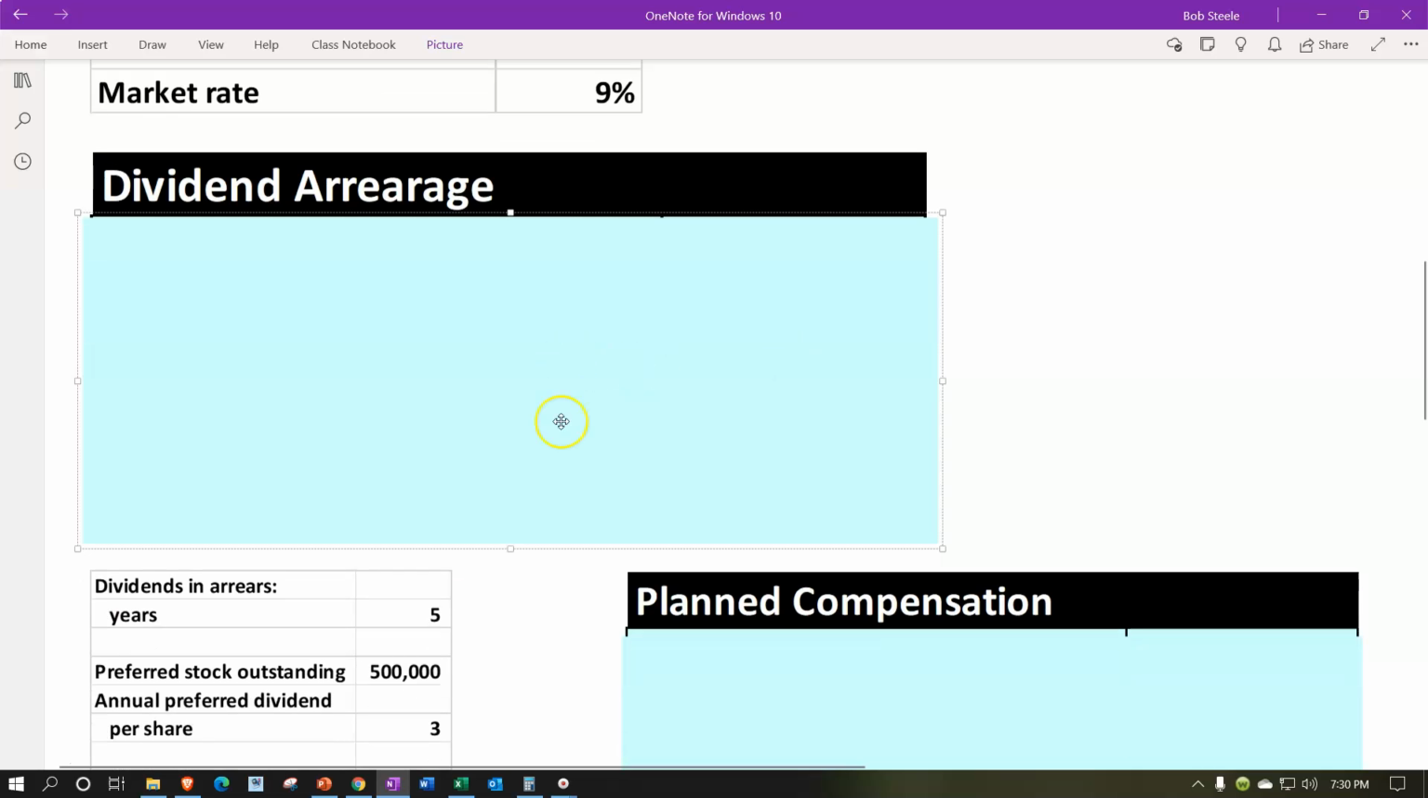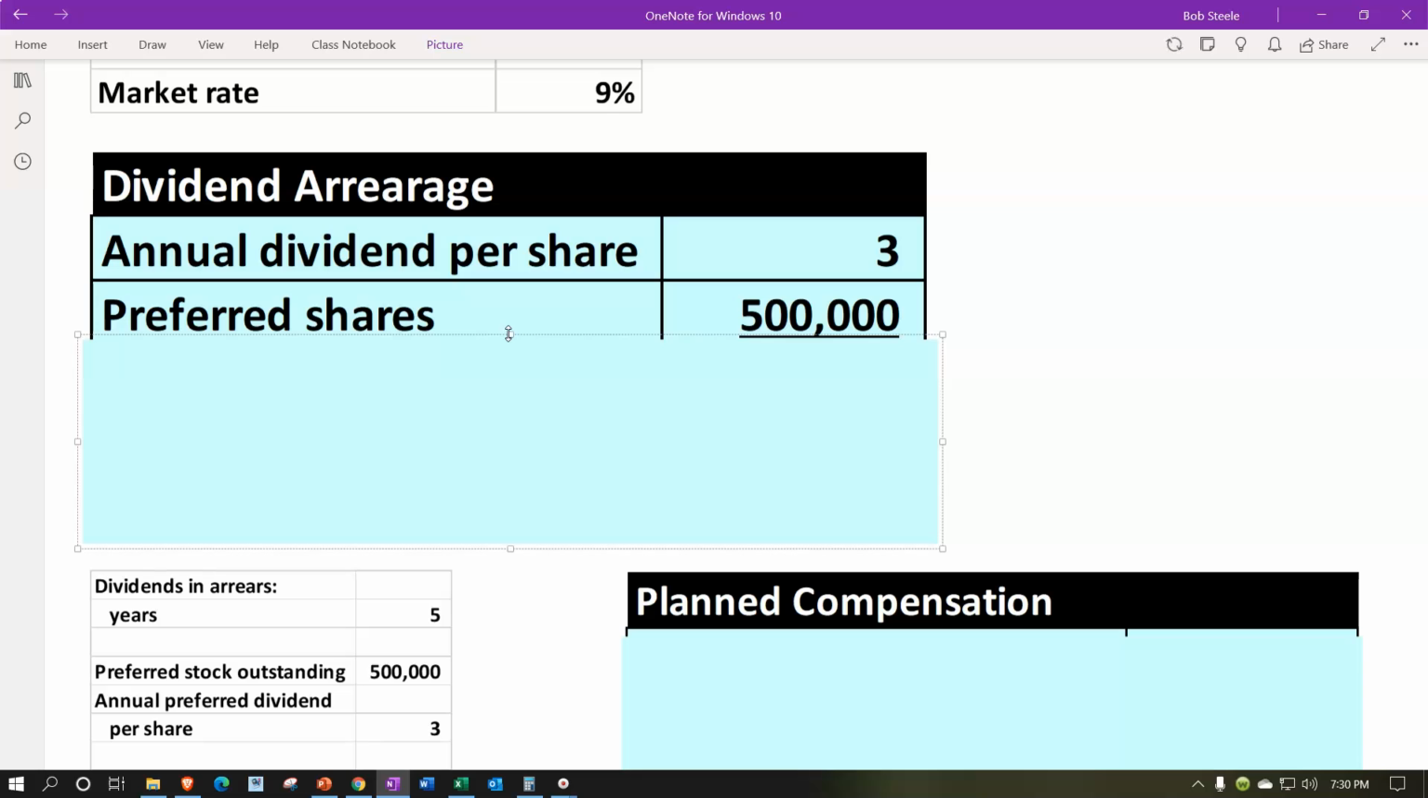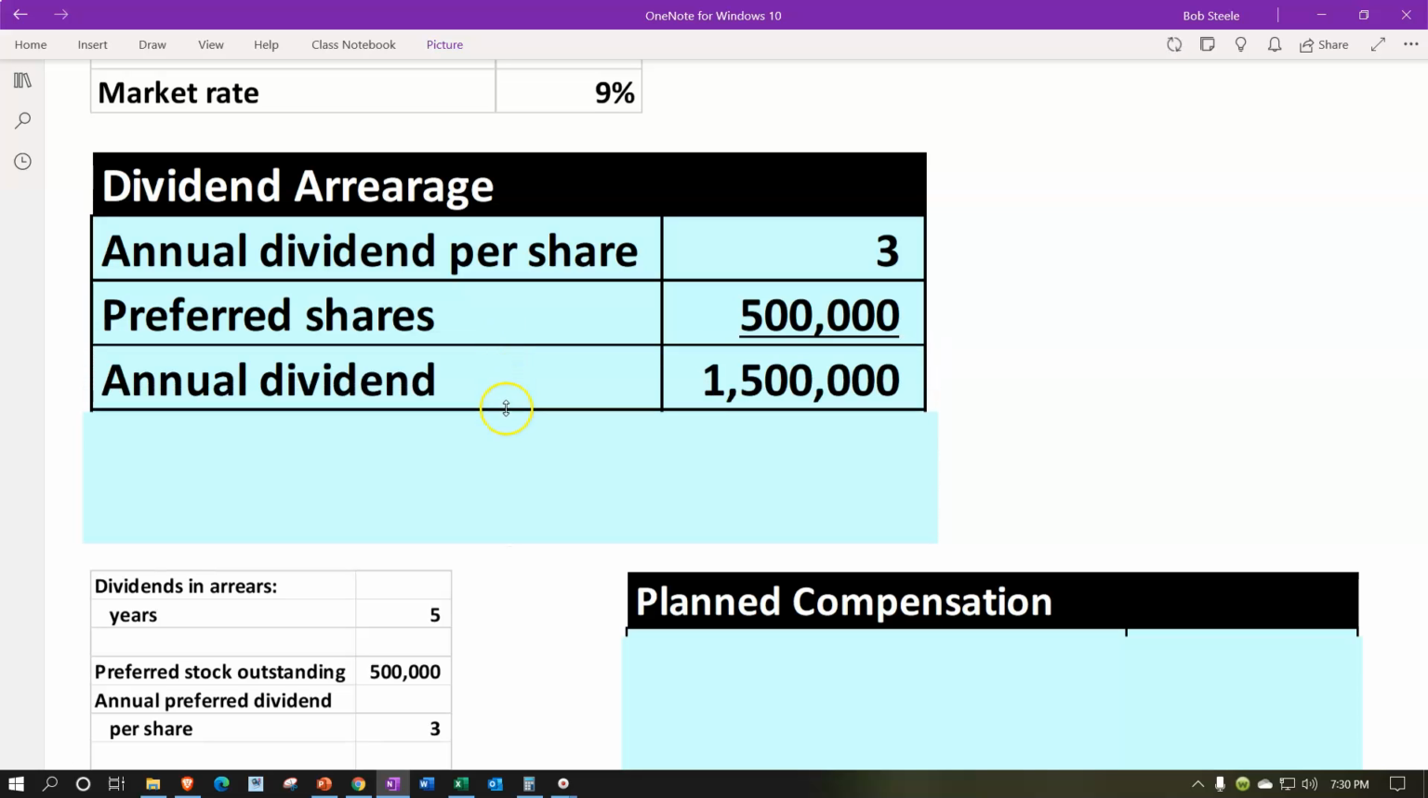So let's calculate the dividends that are outstanding first. So this is what we're going to have to pay. So the annual dividends is $3 per share. How many shares are out there? 500,000 of the preferred shares. So 3 times 500,000, that's going to give us 1,500,000. That's the annual dividend. Remember, that would have to be paid off before you would be able to pay off the common stockholders.